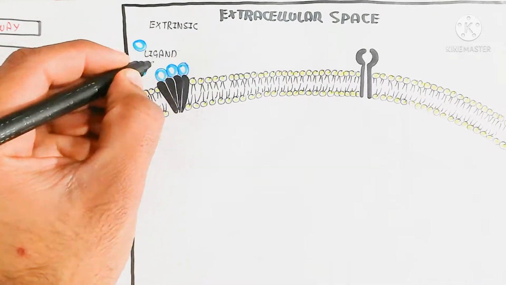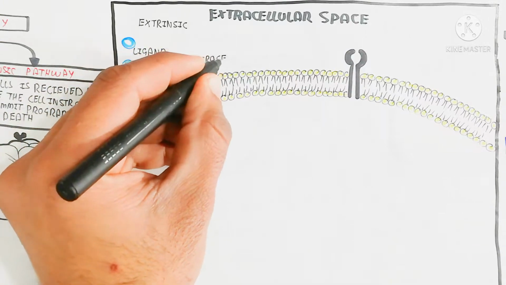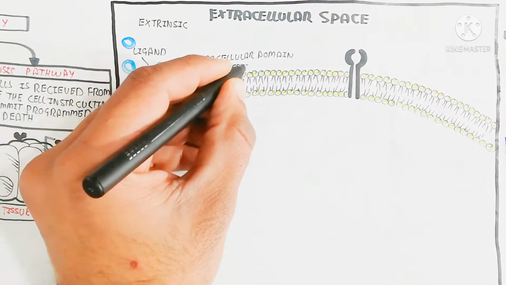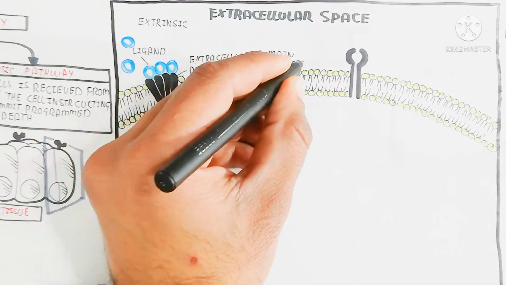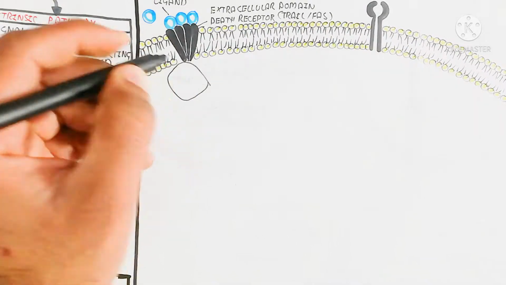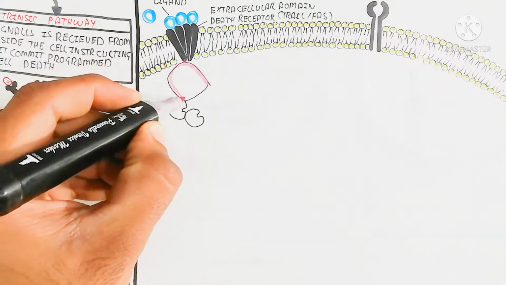This receptor is known as the death receptor, made up of TRAIL and FAS. And this is the important thing: the intracellular domain is also attached with FADD. FADD is bound with procaspase 8 and procaspase 10.